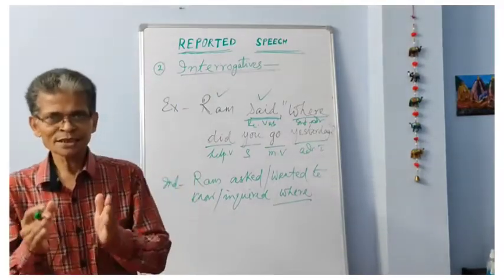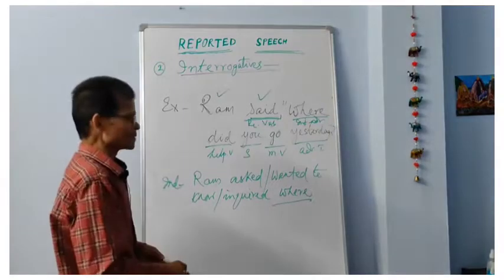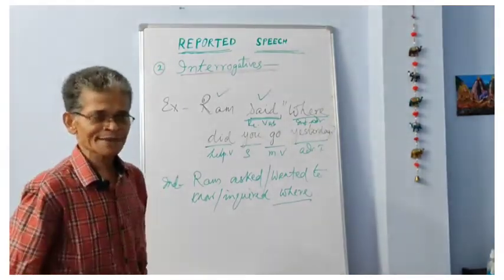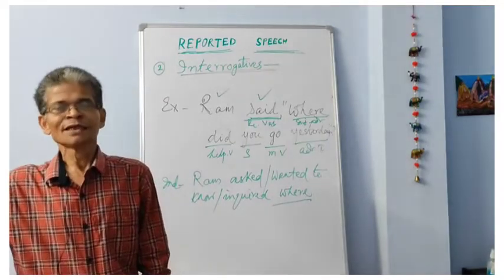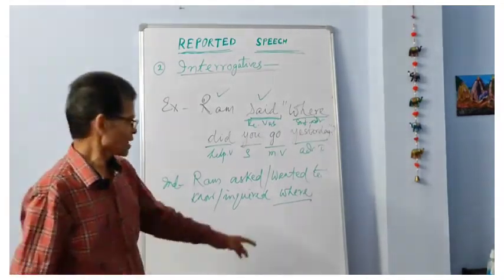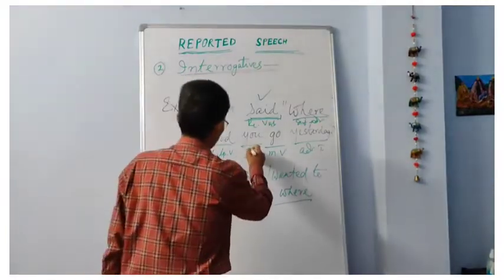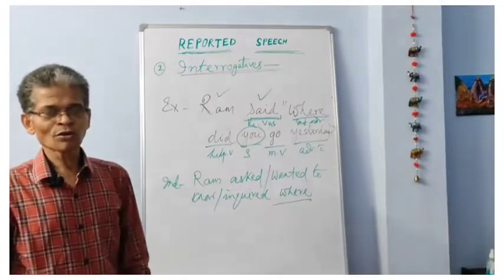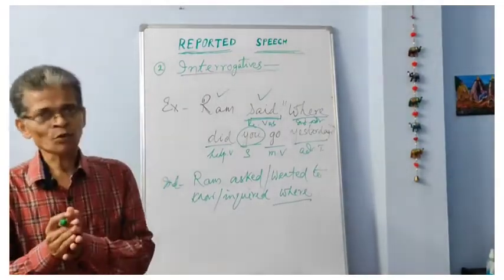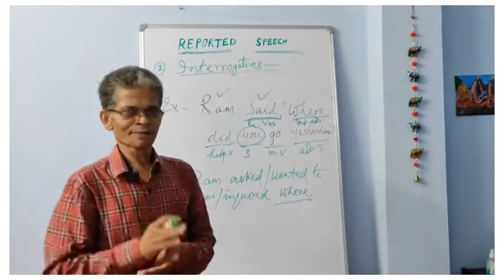Now let us see the next rule. The questions change to statements, and in a statement what happens? Subject is followed by the verb, verb is followed by the object, then adverb, etc. Now after where we have to use the subject. Now the subject is you, and as I have told you, the personal pronouns of first and second person change to third person.